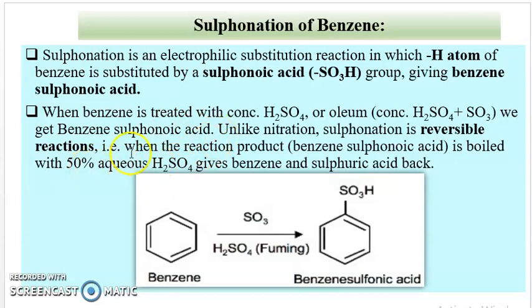It is also an electrophilic substitution reaction because in this case the electrophile is sulfur trioxide, and it is a reversible reaction. Sulfonation is an electrophilic substitution reaction in which the hydrogen atom of benzene is substituted by a sulfonic acid group, and we get the product benzene sulfonic acid.